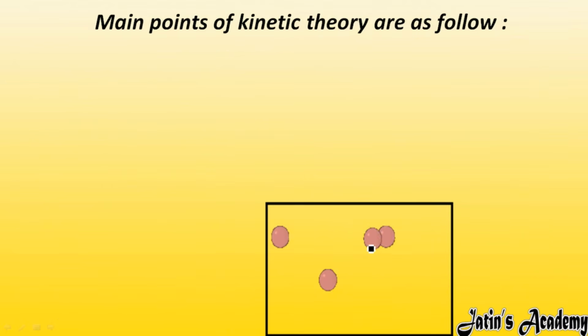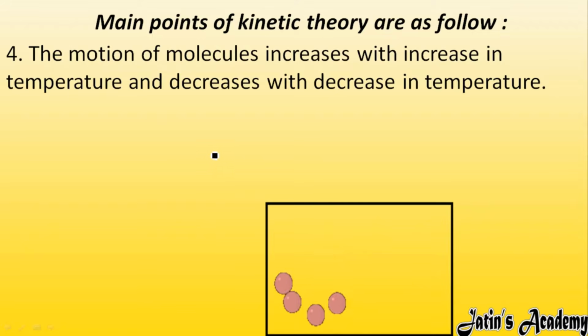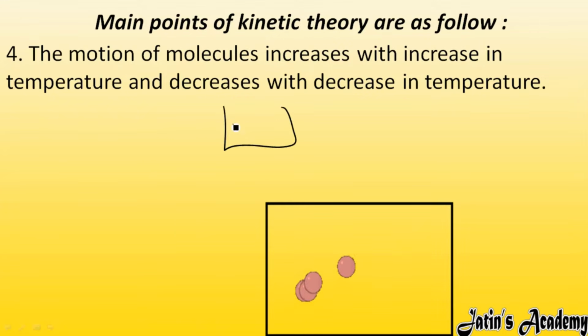Fine. So the motion of the molecules varies from matter to matter. Next, fourth point: the motion of molecules increases with increase in temperature. As we are increasing the temperature of any substance, for example water in a beaker, firstly these molecules are having their random motion, moving here and there.